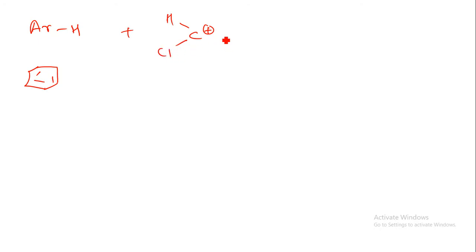So now let us understand the mechanism for this. Simply we can say that if this hydrogen is removed from the reaction material, what is left on the benzene ring is a negative charge. So if the hydrogen is removed from the benzene ring, it will make a negative charge on the benzene ring. Now this negative charge of the benzene ring will attack this positive charge. So what will happen over here?